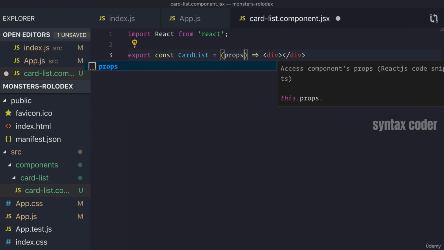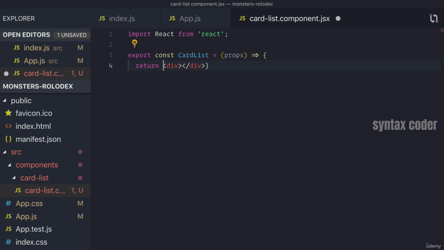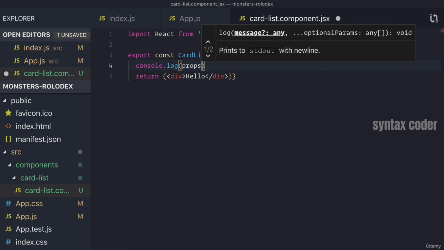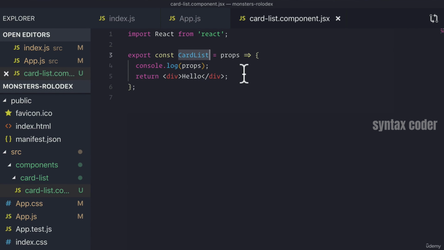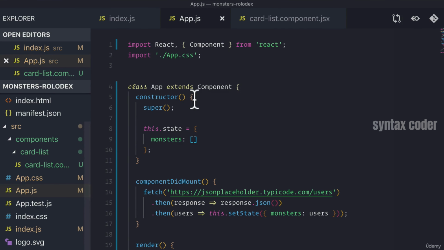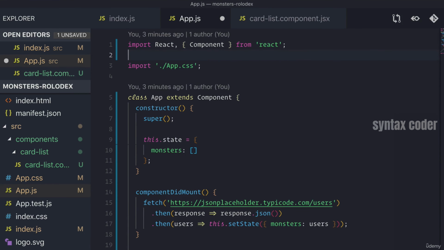So right now, let's just log this out and see what this looks like, because it's important for us to know what props actually are. And inside of this div, I'm just going to put hello for now. And let's console.log out props, right? So now we know that we're logging it out when we put it on our actual application.